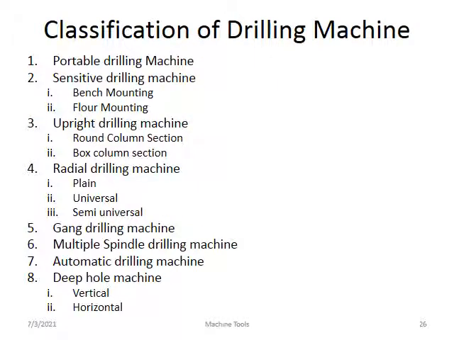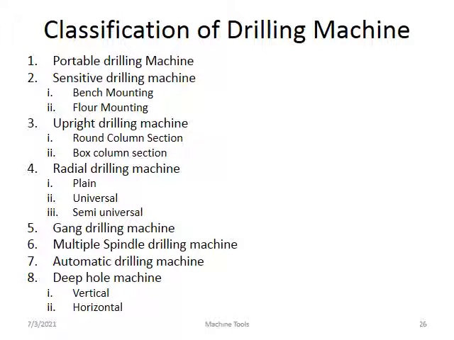Next, you can go for the second point: classification, or different types of drilling machines used in the industries. The first one is the portable drilling machine, then the sensitive drilling machine. Sensitive drilling machines are classified into two: bench mounting and floor mounting. The third is the upright drilling machine, with round column and box column sections. The next is the radial drilling machine: plain, universal and semi-universal. Then there are the gang drilling machine, multiple spindle drilling machine, automatic drilling machine, and deep hole drilling machine.